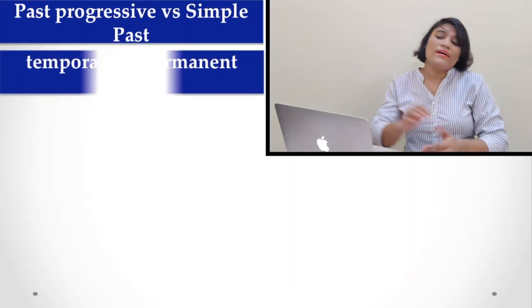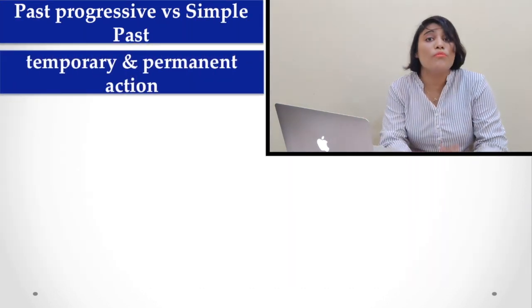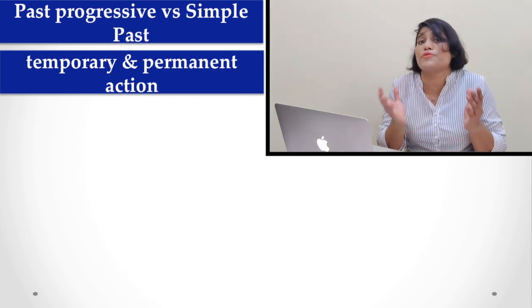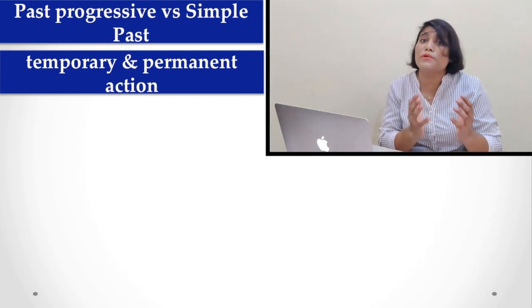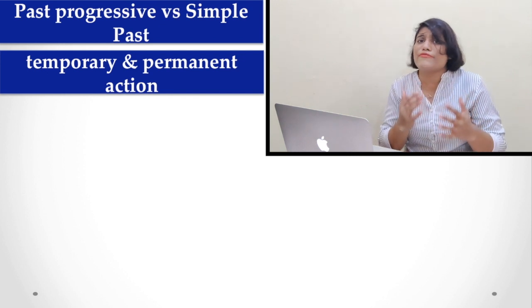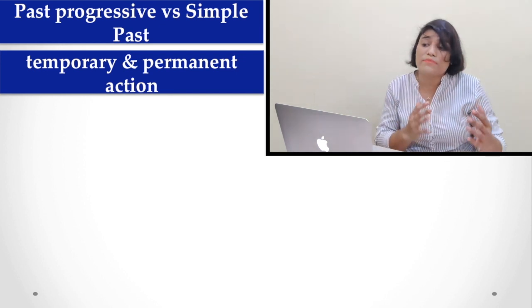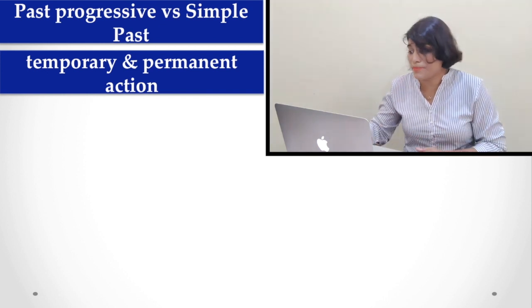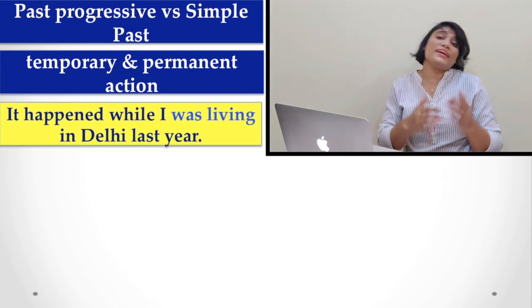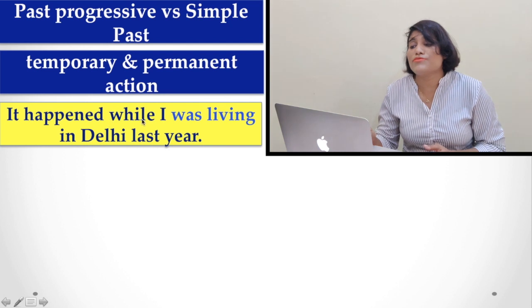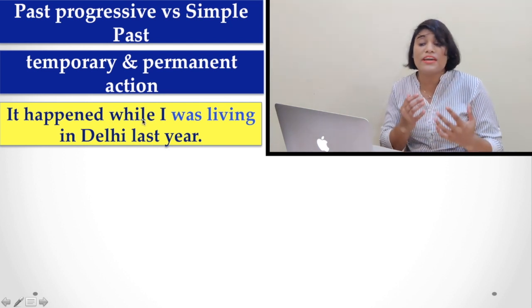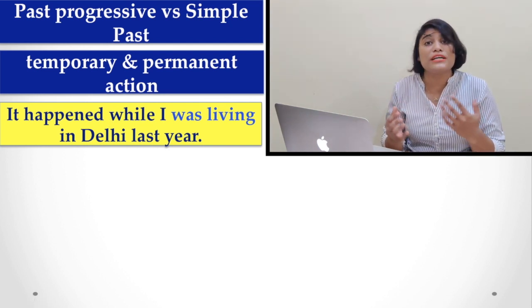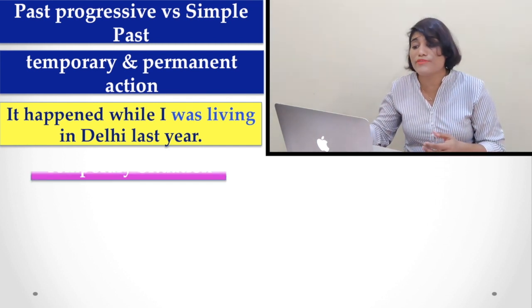And here we have to know more about past progressive and simple past tense. There are several types of actions. Sometimes there are temporary actions and sometimes there are permanent actions. If we say it happened while I was living in Delhi last year, what is there?